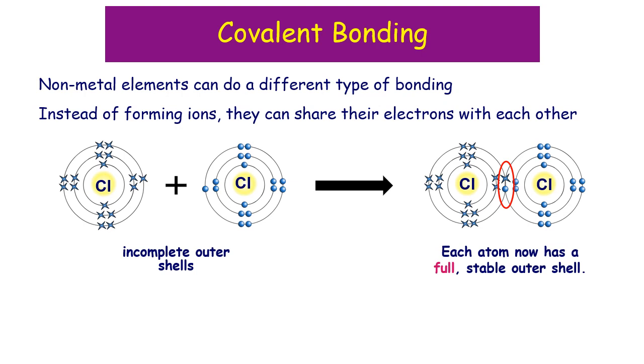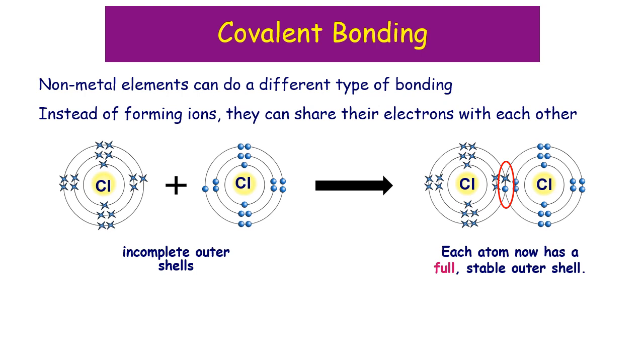Our final type of bonding is covalent bonding, and covalent bonding is mostly just with non-metal elements. In covalent bonding, we're not forming ions. There's no gaining or losing of electrons. Instead, the two atoms come very, very close to one another and share electrons.